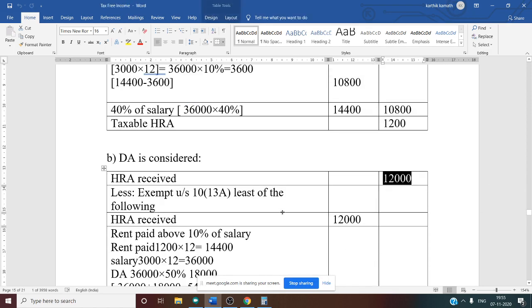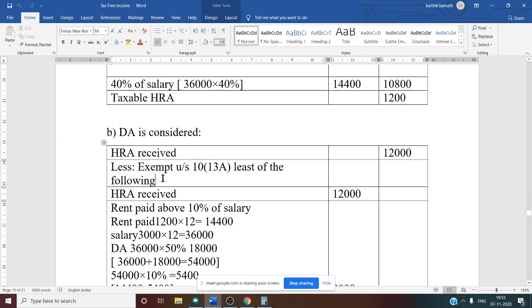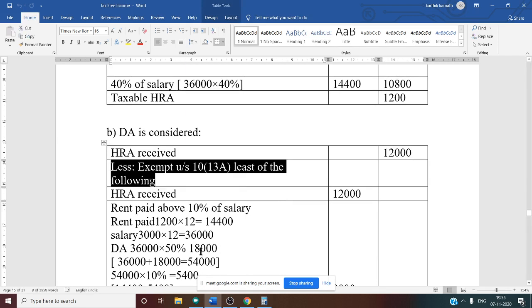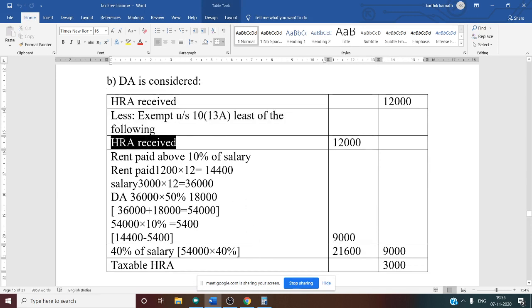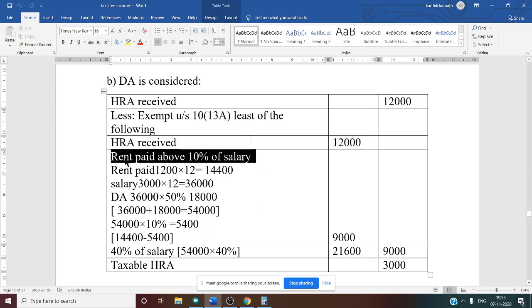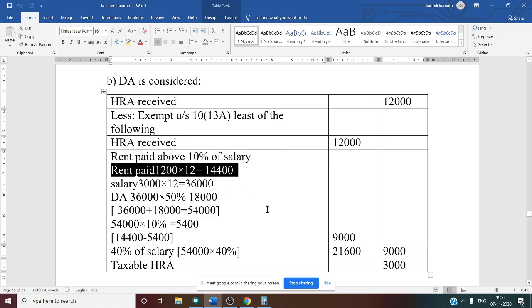HRA received. Next, exempt under Section 10 clause 13A, least of the following. Now again there are three conditions you need to apply. First is HRA received, that is the same 12,000 you need to write. Next, second point, rent paid above 10% of salary. First you need to calculate rent paid. Rent paid given in the question is 1,200, that is for 1 month. We want it for 12 months. So 1,200 into 12, you will get 14,400. This is our rent paid.